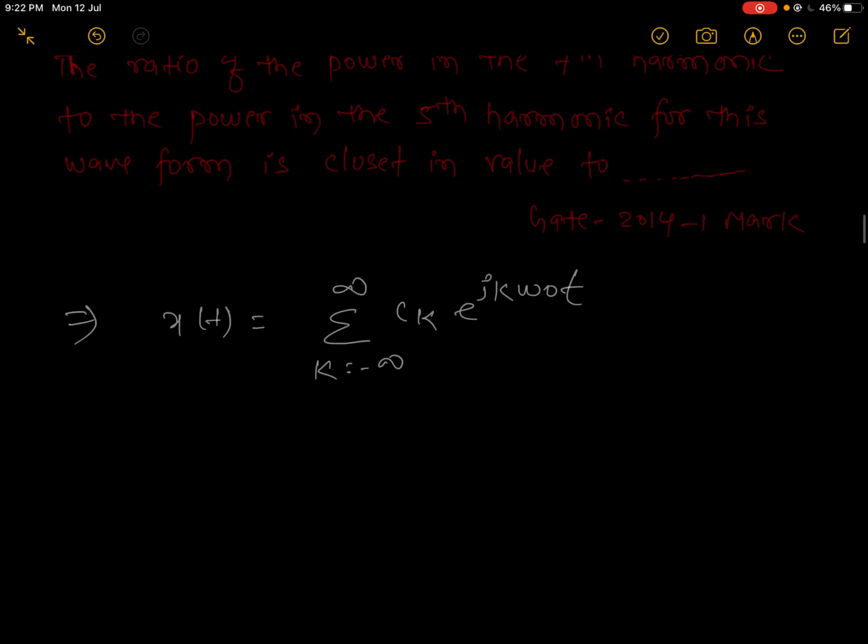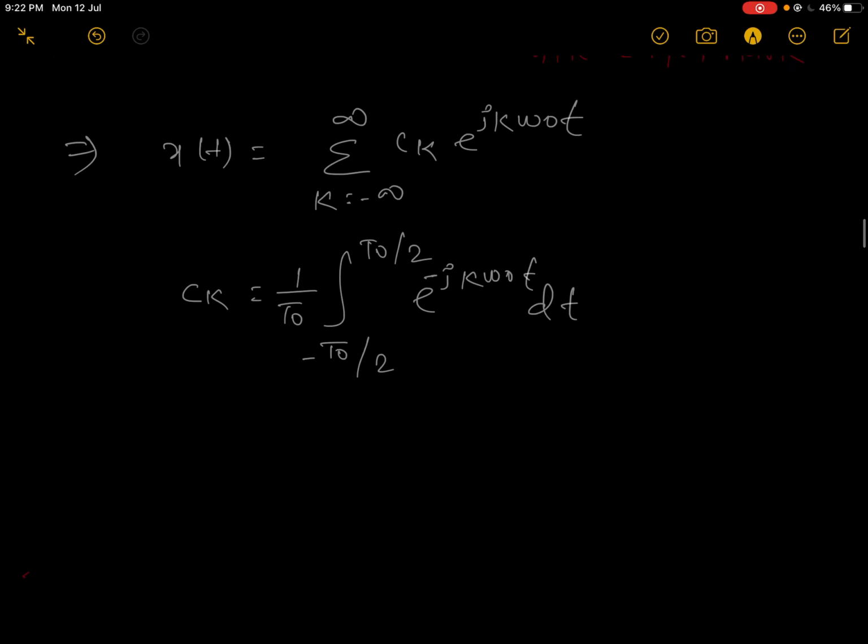And ck is equal to 1 upon T0, where T0 is the fundamental period, integrated from minus T0 by 2 to T0 by 2 over the period, of x(t) e to the power minus j k omega 0 t dt.